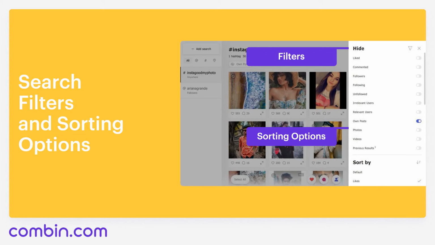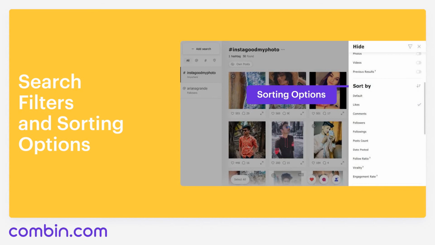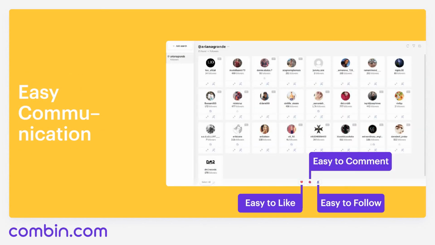It is also able to sort out your followers, or people that you unfollowed for some reasons. Recently added sortings by virality, engagement rate, followers ratio are also here to provide you with the best results. You can learn more about these three sortings by watching my video guides on our YouTube channel. All of these additional filters and sortings are meant to help you save some time and Combine action limits for interacting with new audiences and widening your list of followers. Of course, I didn't mention all the filters in this workshop, but you can check it out yourself next time you organize a new search.